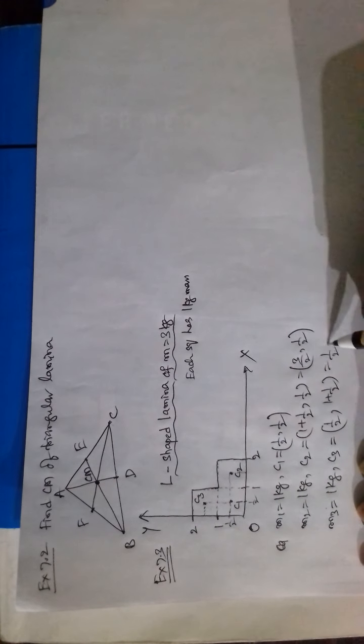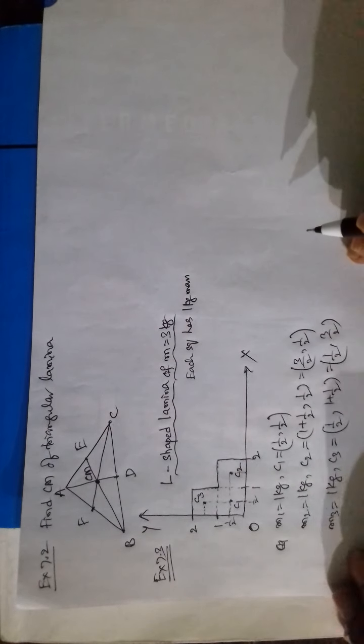Now let us choose this square having 1 kg mass. Its center coordinates: first x coordinate 1 by 2, and y coordinate 1 plus 1 by 2. Now let us find the center of mass of the lamina.